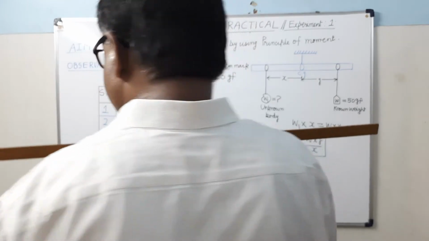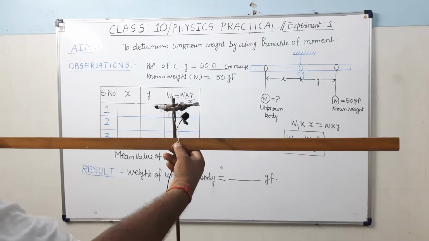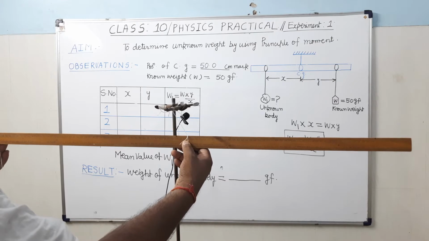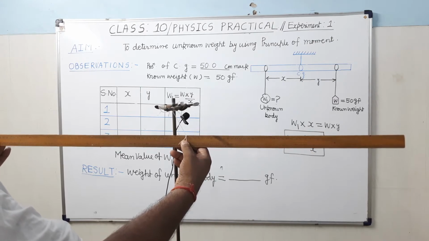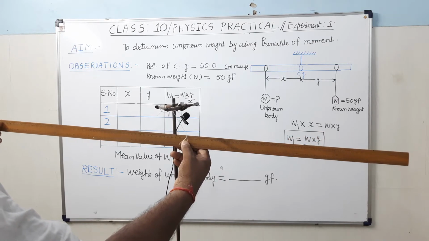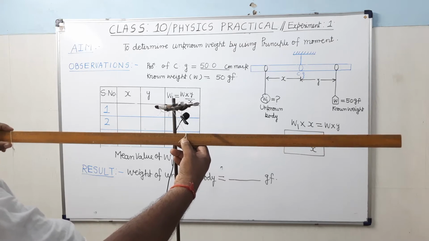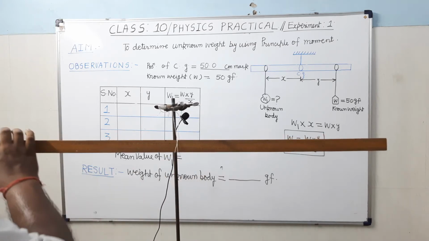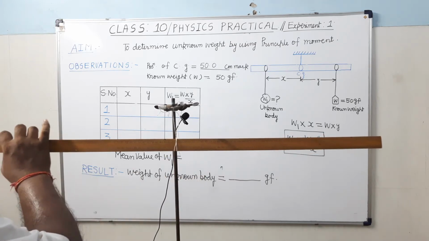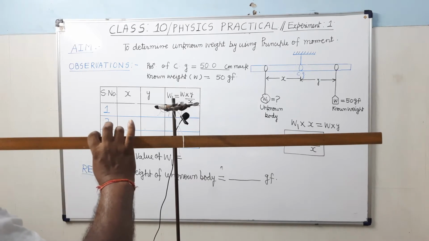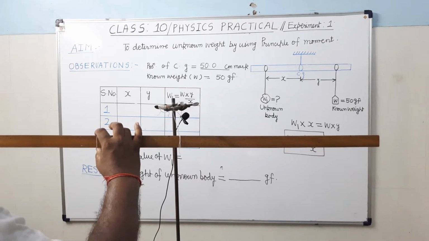In case the position of the loop at the center of gravity changes, you bring it back to the 50 centimeter mark. It's clear. So you can see here, I am keeping this at the 30 centimeter mark.